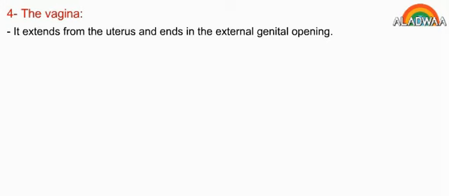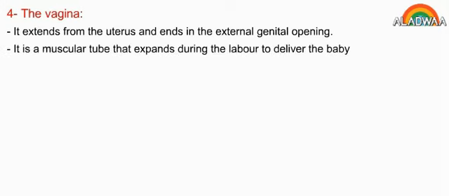The vagina. It extends from the uterus and ends in the external genital opening. It is a muscular tube that expands during the labor to deliver the baby.